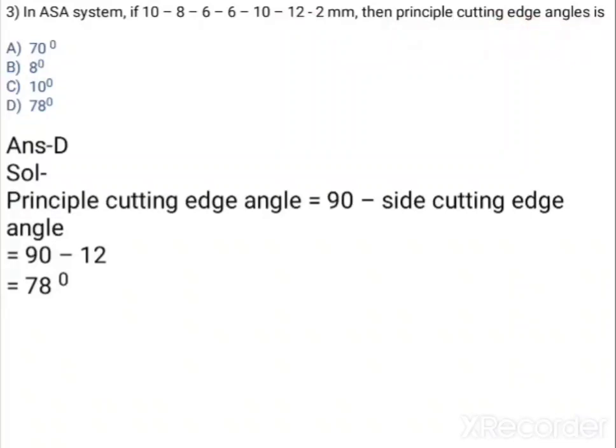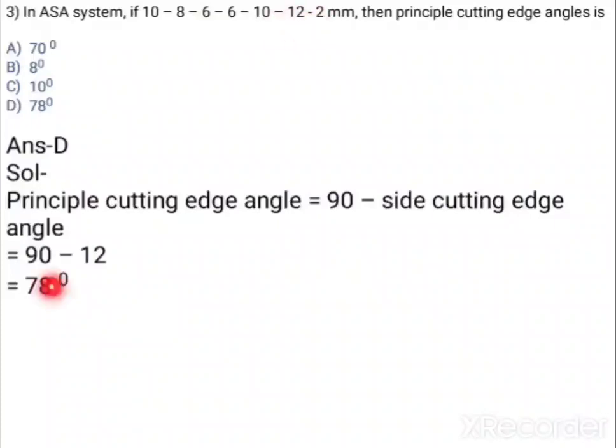In the ASA system, if 10, 8, 6, 6, 10, 12, 2 mm, then the principal cutting edge angle is, so four options are there. So principal cutting edge angle is nothing but 90 degree minus side cutting edge angle. So this is the formula for the principal cutting edge angle. And what is the side cutting edge angle? That is nothing but from this ASA system. So 12 is the position, that position indicating the side cutting edge angle, and that is nothing but 12 degrees.